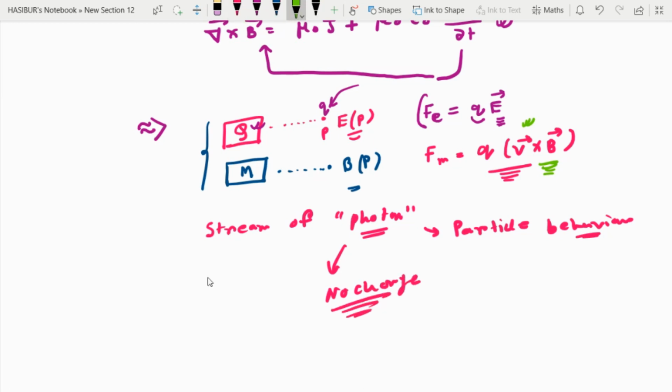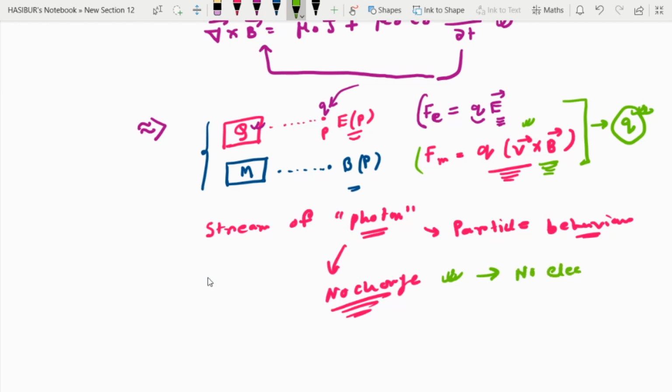But we observe that to get an electric force or magnetic force, the particle should have some charge. Charge is an important consideration. But photon has no charge. That means it will not experience any sort of electric force or magnetic force.